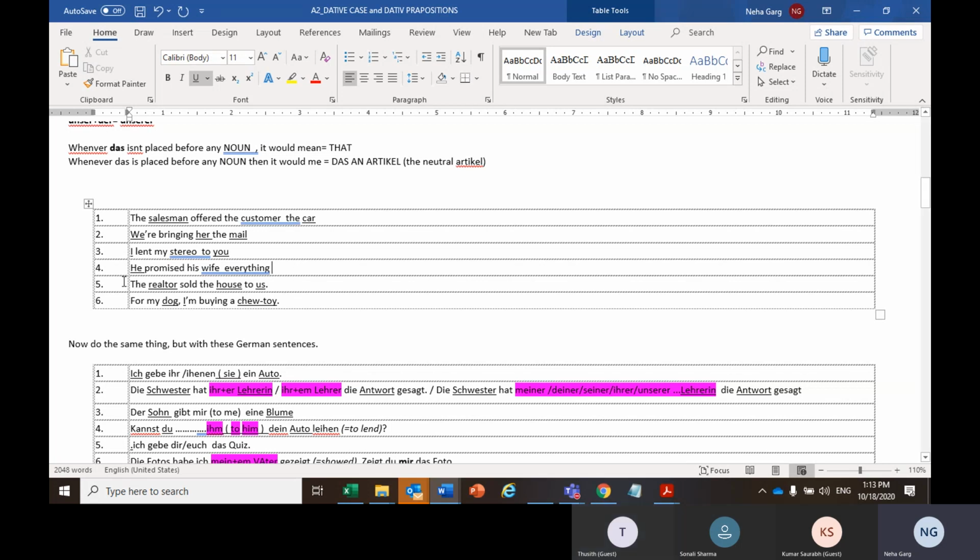Saurabh, number five. The realtor sold the house to us. The realtor is nominative. Then the house is accusative, and us is the dative. Very nice. Sonali, number six.